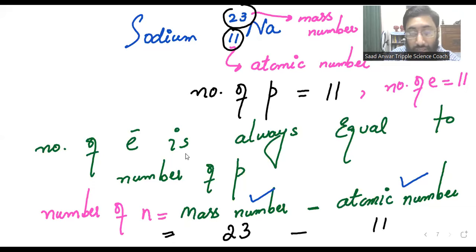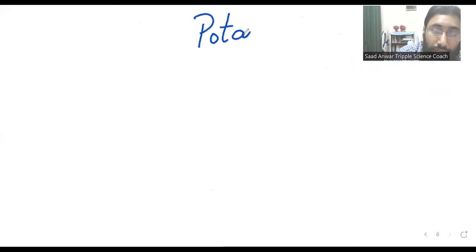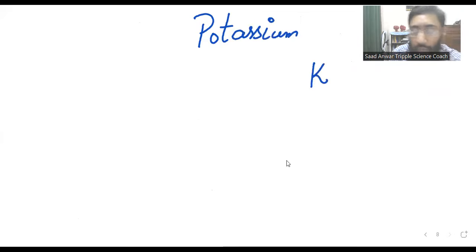Let's take another example, and that example is potassium. Its symbol is K, and in the periodic table we don't need to memorize the atomic number and mass number, everything is given, we just need to understand.